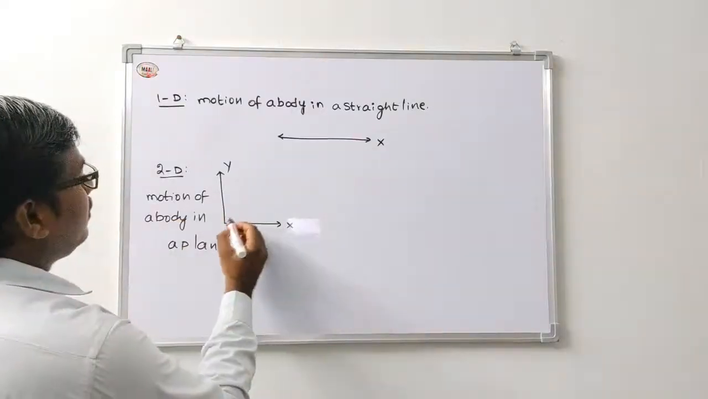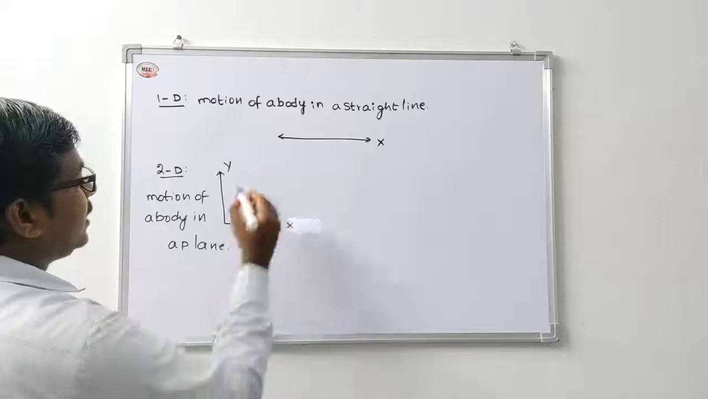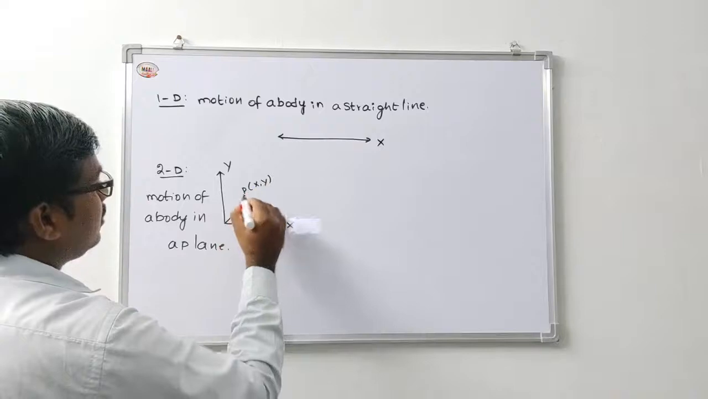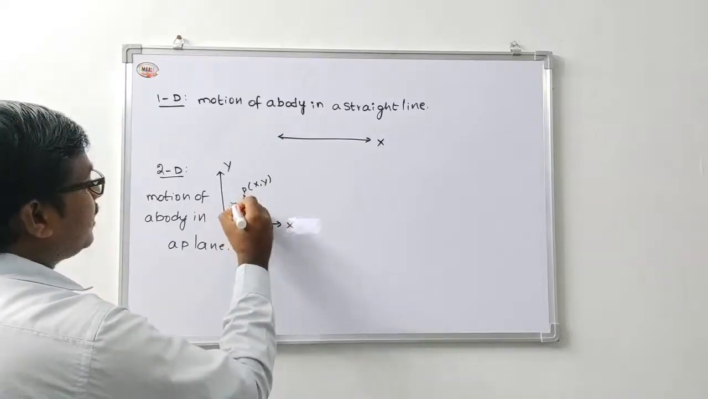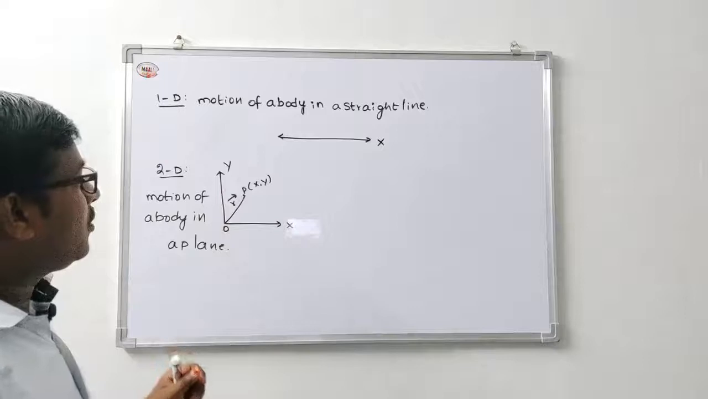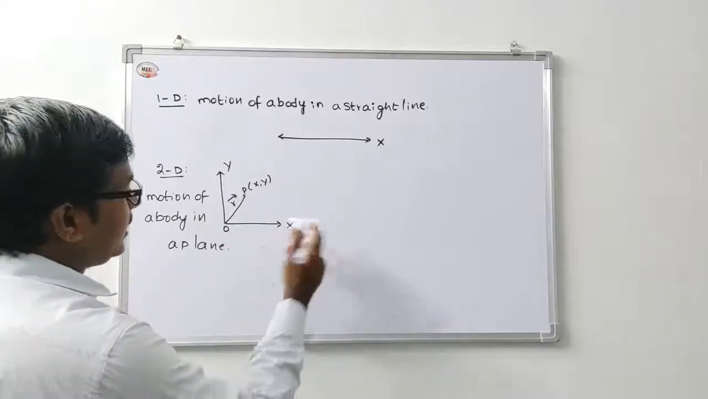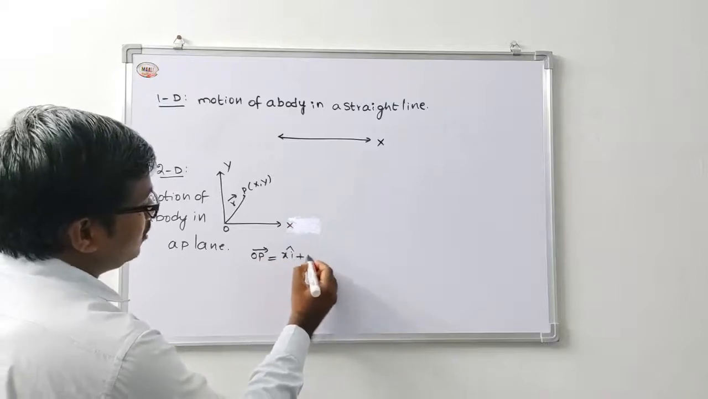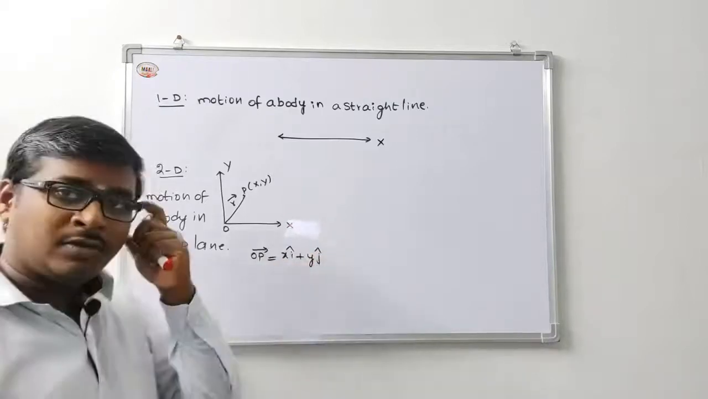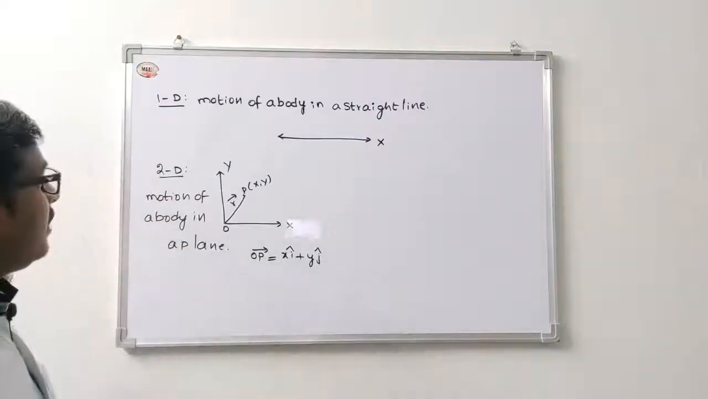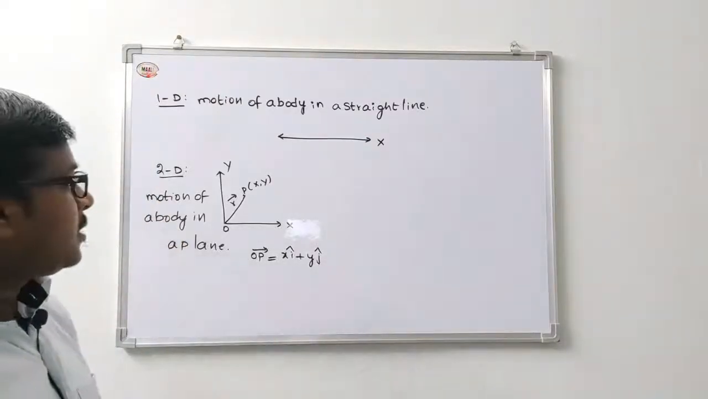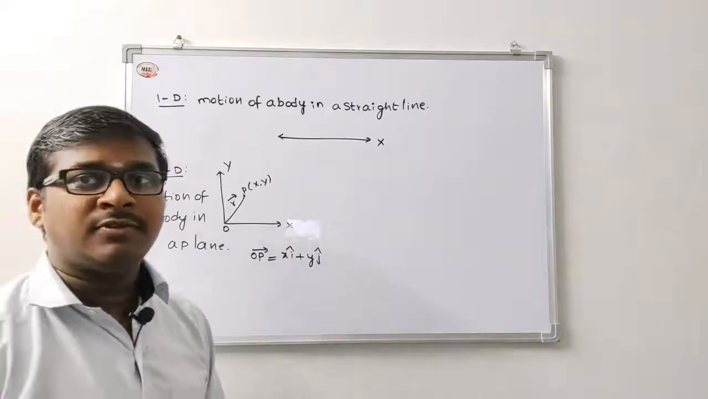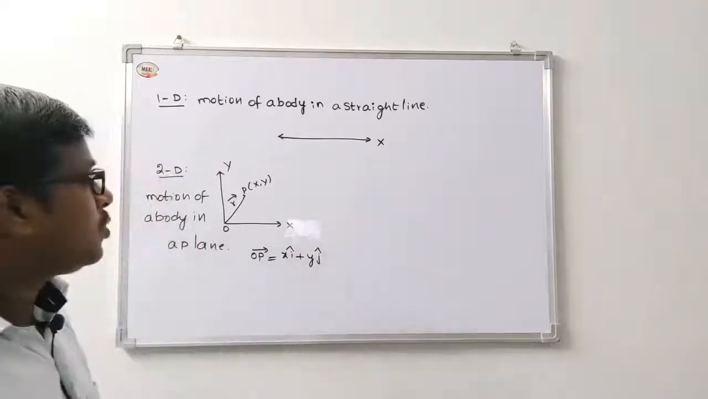For example, a point P (x, y) is situated in a plane. OP is the position vector r bar. It is written as OP bar equals x i cap plus y j cap. This is the position vector of the two dimensional body. When two coordinates of a body change in its position with respect to time taken, that is called a two dimensional body.